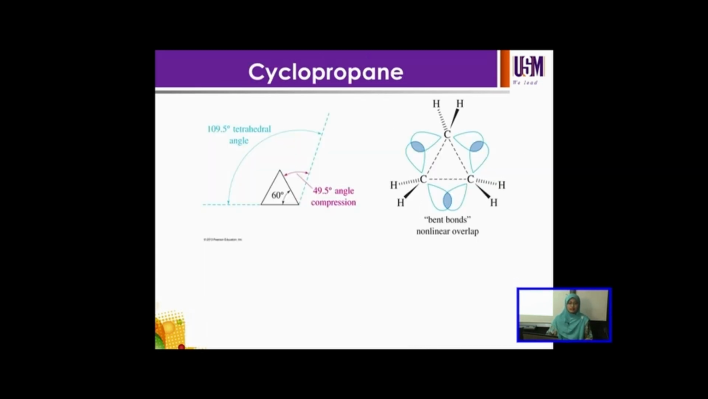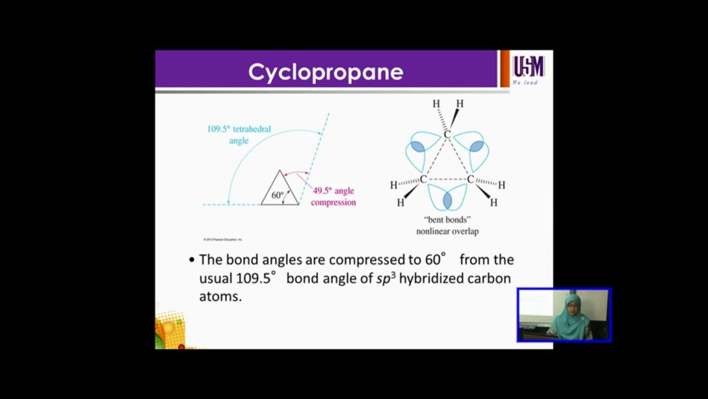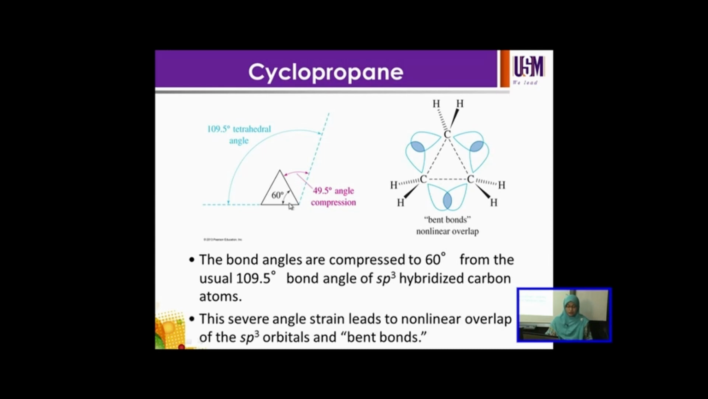Let's look at an example, cyclopropane, which is a 3-membered ring. The bond angles are compressed to 60 degrees from the optimum angle of 109.5 degrees. So we have an angle compression of 49.5 degrees from the optimum angle. This severe angle strain leads to nonlinear overlap of the sp3 orbitals and bent bonds. This is why cyclopropane is reactive.